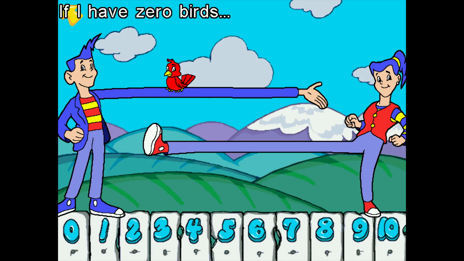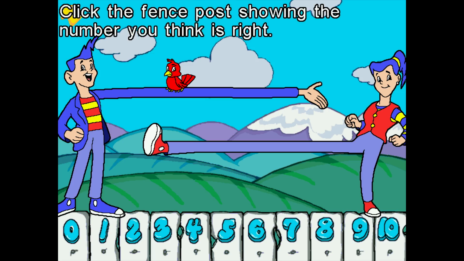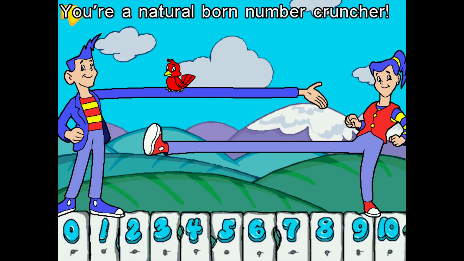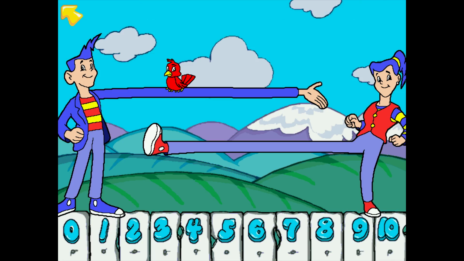So we've got numbers. If I have 0 birds and Ben has 1 bird, how many birds in all? Click the fence post showing the number you think is right. Alright, so this is just addition. You're a natural-born number cruncher. See you later.